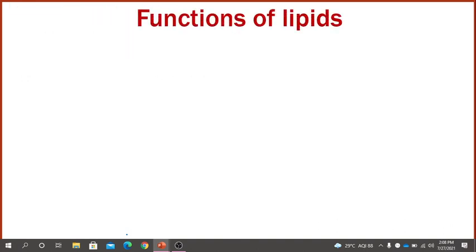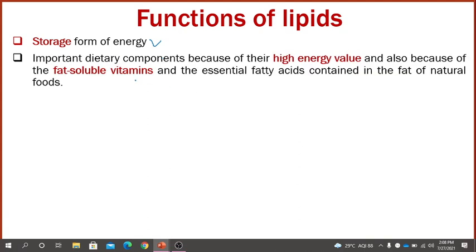Let us discuss the various functions of lipids in our body. The first function is that they act as a storage form of energy. Whatever lipids are there in our body are called the storage form of energy. They are also important dietary components because of their high energy value, and also because fat soluble vitamins and some essential fatty acids are contained in the fat of natural foods.